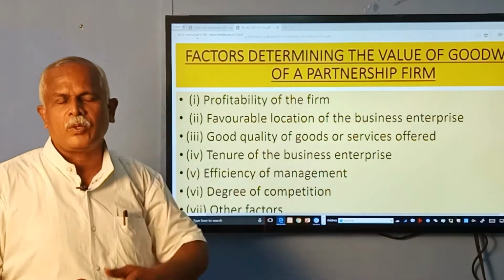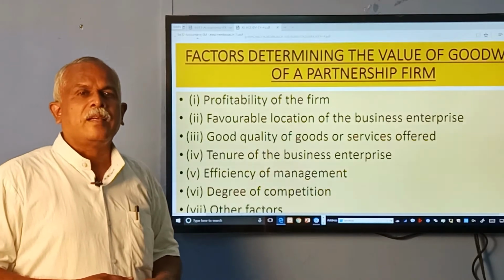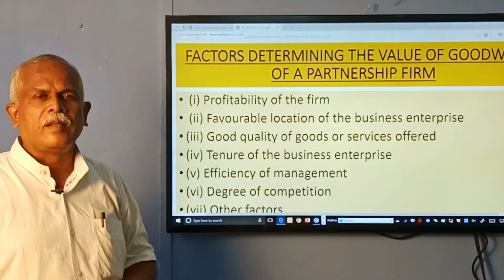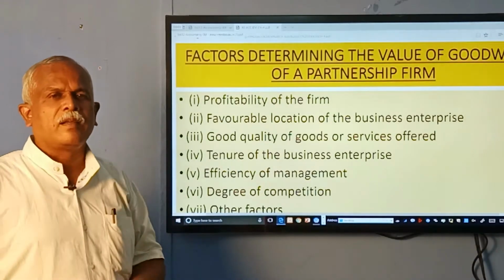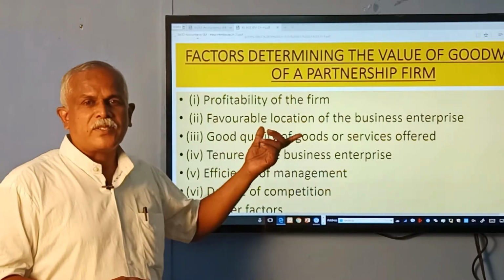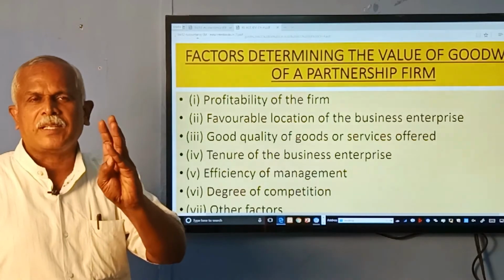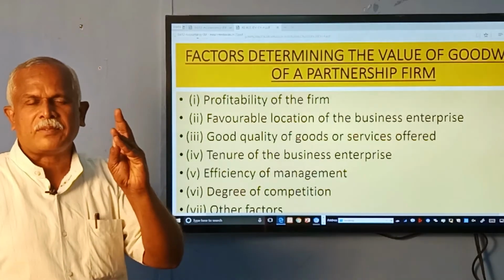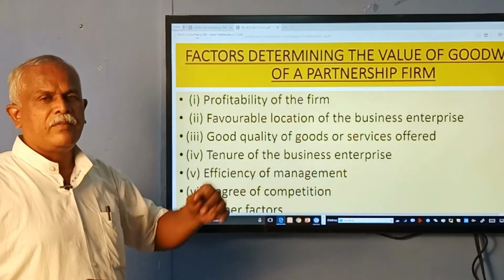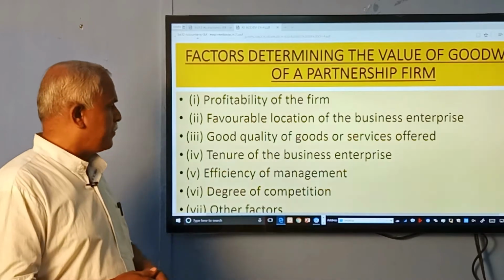Whenever you avail services from a business, if it is timely and the pricing is appropriate, then we will keep using their service. Such businesses are said to have good quality: keeping up the time, prompt service, appropriate pricing. These are the various factors for supplying good quality service and goods.